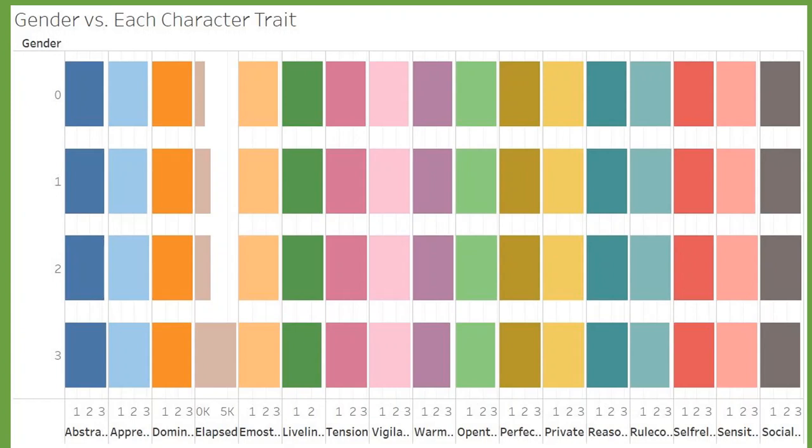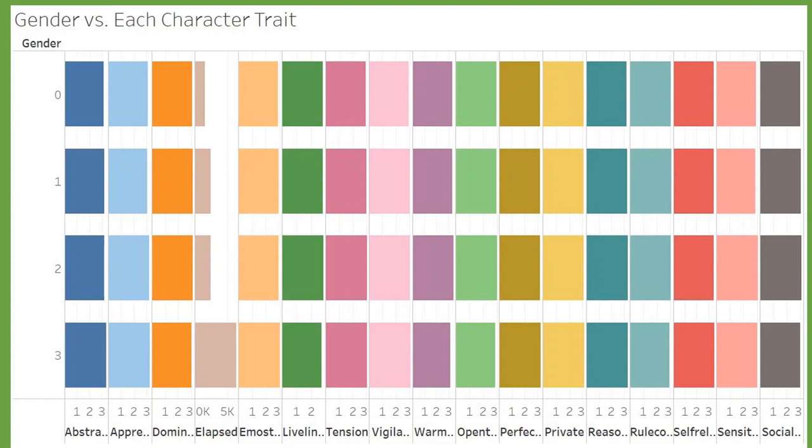But other than these three areas, there doesn't seem to be a significant difference between men and women when it comes to personality traits, and that really makes me wonder how true stereotypes about the personalities of different genders are, since the data states that there's not really much of a difference at all.